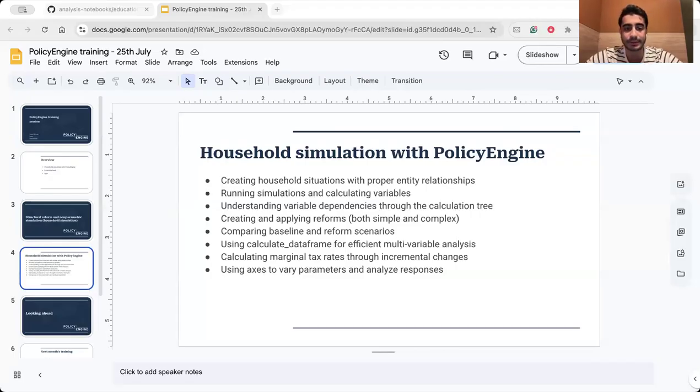Talking about a method called calculate data frame. If we have some multi-variable analysis, it's a useful method. And then I will show you an example of how we can calculate marginal tax rate through incremental changes, and a method again called axis. If you have a very parameter and analysis response, it's useful. I will explain it to you.